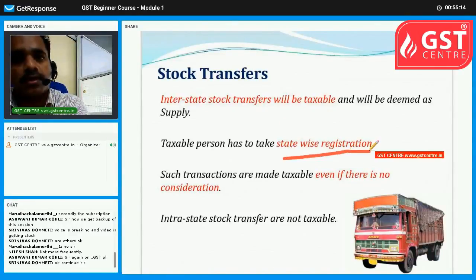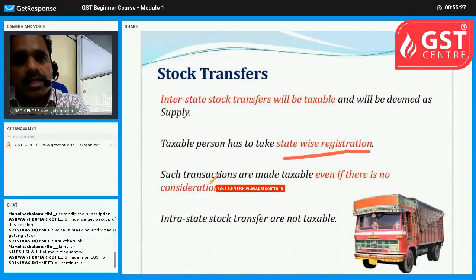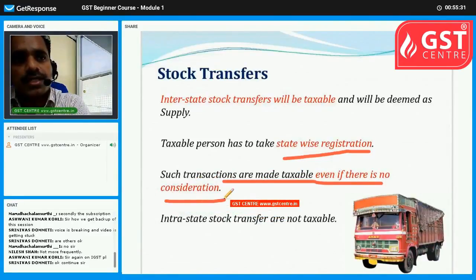That is very, very important. If the business person has a godown in another state, that person has to take registration in that state where the godown is located, and such transactions are made taxable even if there is no consideration.